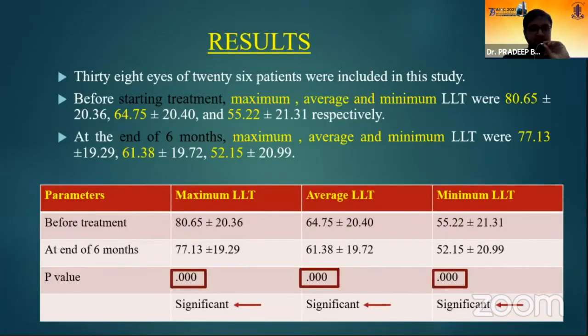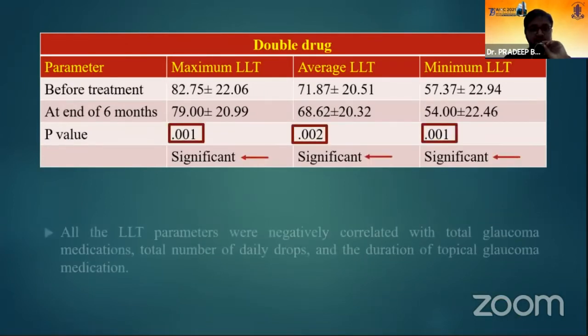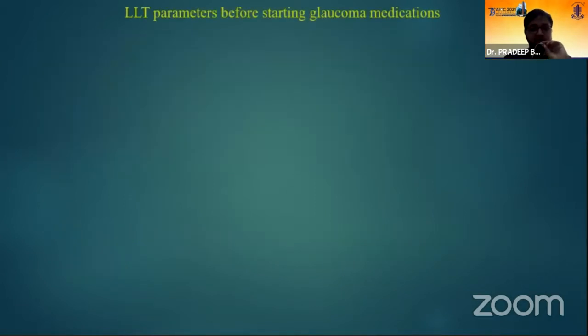The table shows there is a statistically significant difference in LLT parameters before treatment and at the end of 6 months. There is also a statistical difference between LLT parameters before and after the treatment in patients who are on double drug. All the LLT parameters were negatively correlated with topical glaucoma medications, total number of daily drops, and the duration of topical glaucoma medications.